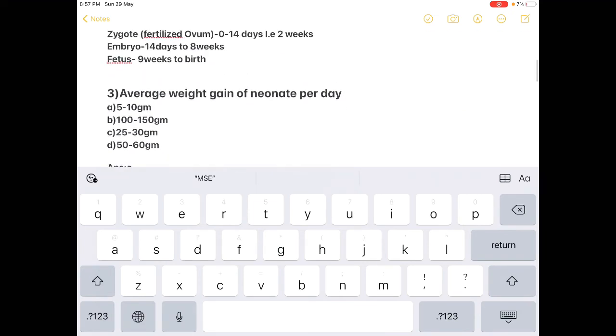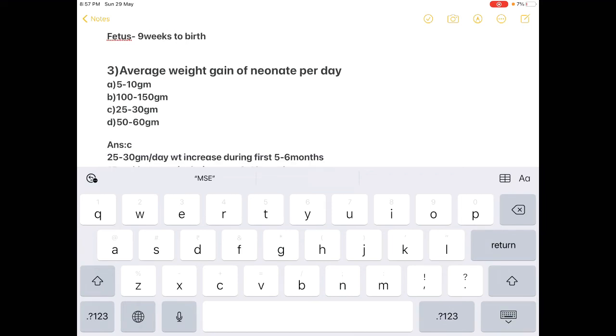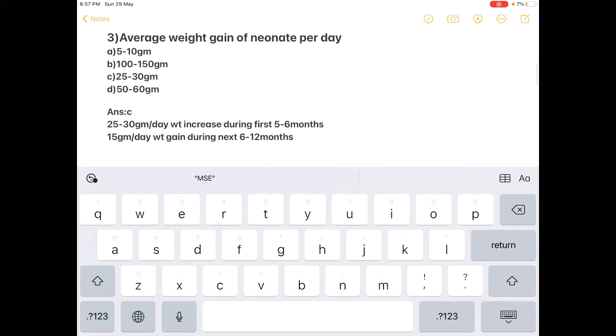Next question. Average weight gain of a neonate per day. Option A 5 to 10 gram, option B 100 to 150 gram, option C 25 to 30 gram, option D 50 to 60 gram. The average weight gain of a neonate per day is 25 to 30 gram per day.